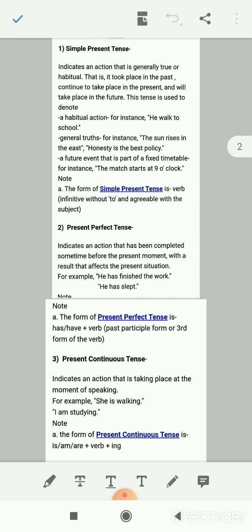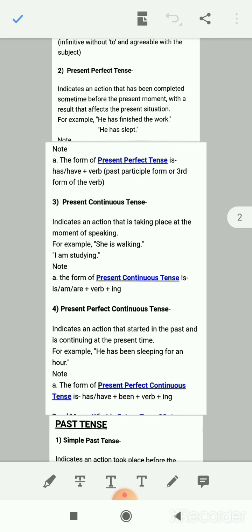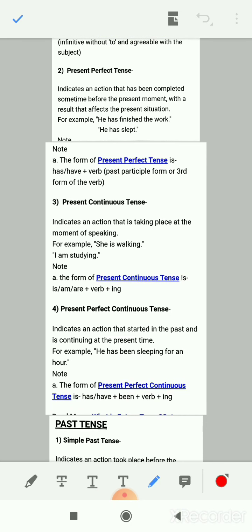Okay, now the sentence formation in the perfect tense. As I told you, when we talk about the perfect tense, we always use third form. Now what are the rules to make the present perfect tense? This part is important. The form of present perfect tense is has or have.